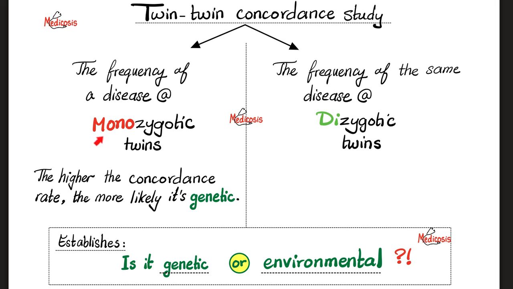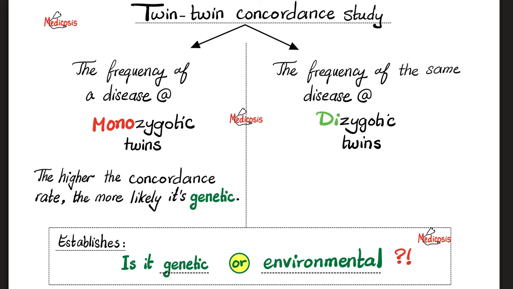Why? Because we are certain that these twins started from one zygote, monozygotic, and therefore they have the same genes, whereas the dizygotics started from two separate zygotes, hence dizygotic. Therefore, their genes are similar but not identical, to try to find out whether the disease is more genetic or more environmental.